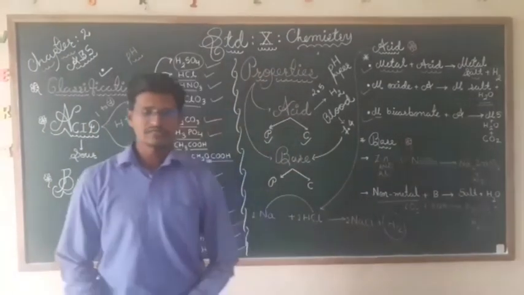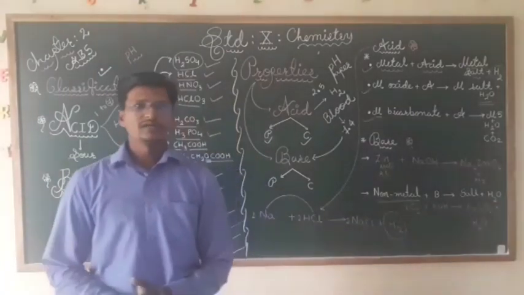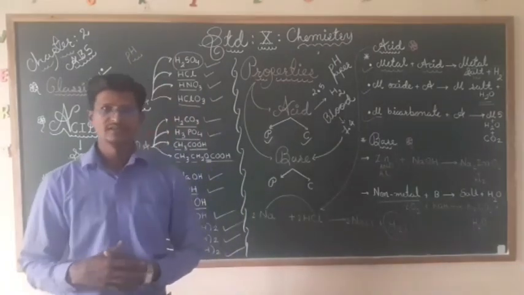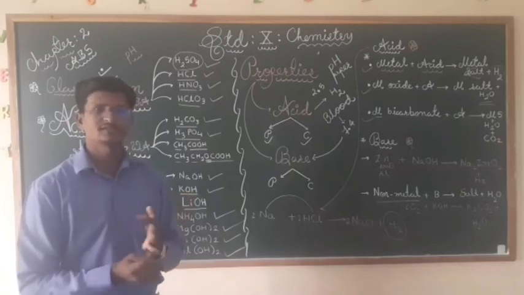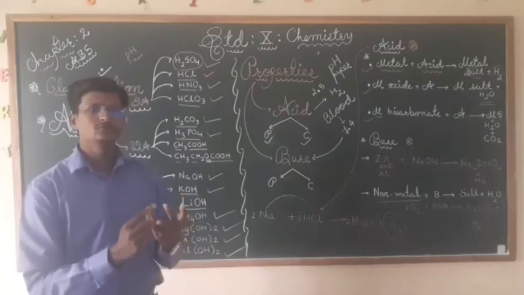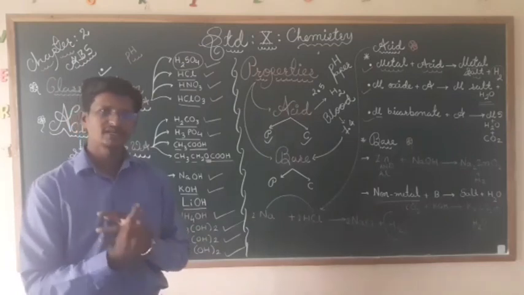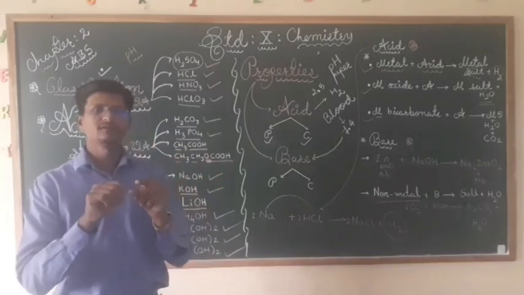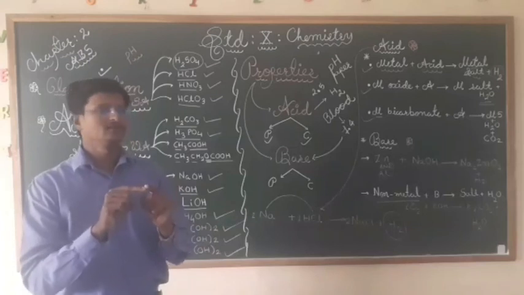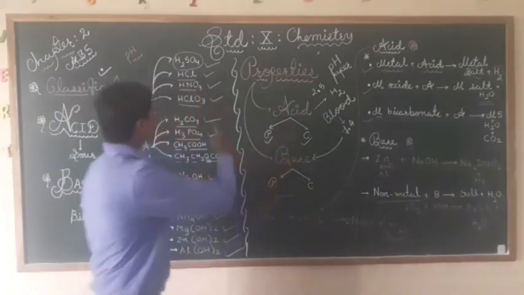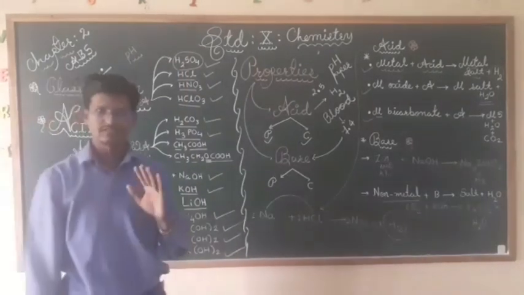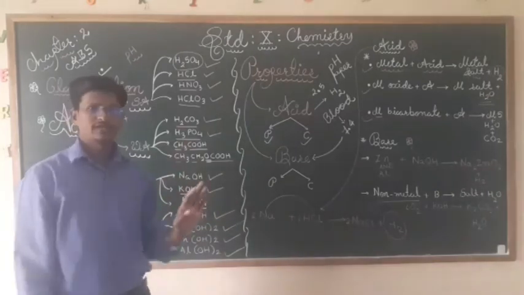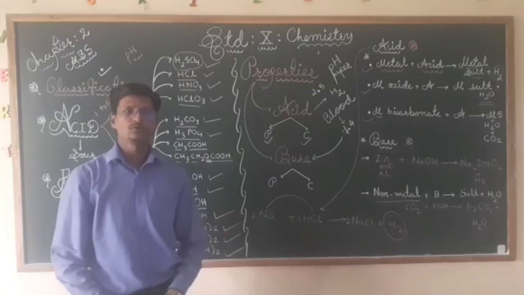My humble request to all my dear students: on page number 117, the common bases and common acids and their uses are given. In the exam it can be asked, what is the use of H2SO4? What is the use of NaOH? All the uses of acids and bases are given in table form. Prepare them, and that will give you very good information about the particular acid and base. Please prepare those uses, because in the exam they ask the use of a particular strong acid or strong base.